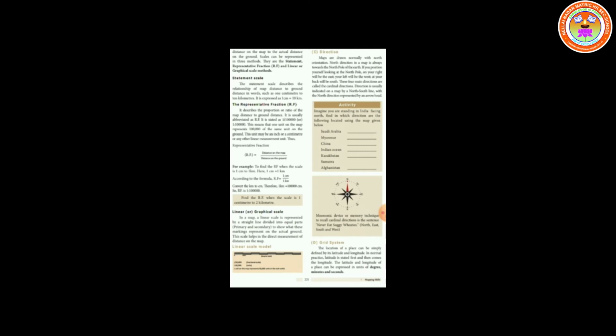The next component is direction. Maps are drawn normally with north orientation. North direction in a map is always towards the north pole of the earth. If you position yourself looking at the north pole, on your right will be the east, your left will be the west, at your back will be the south. These four main directions are called the cardinal directions.